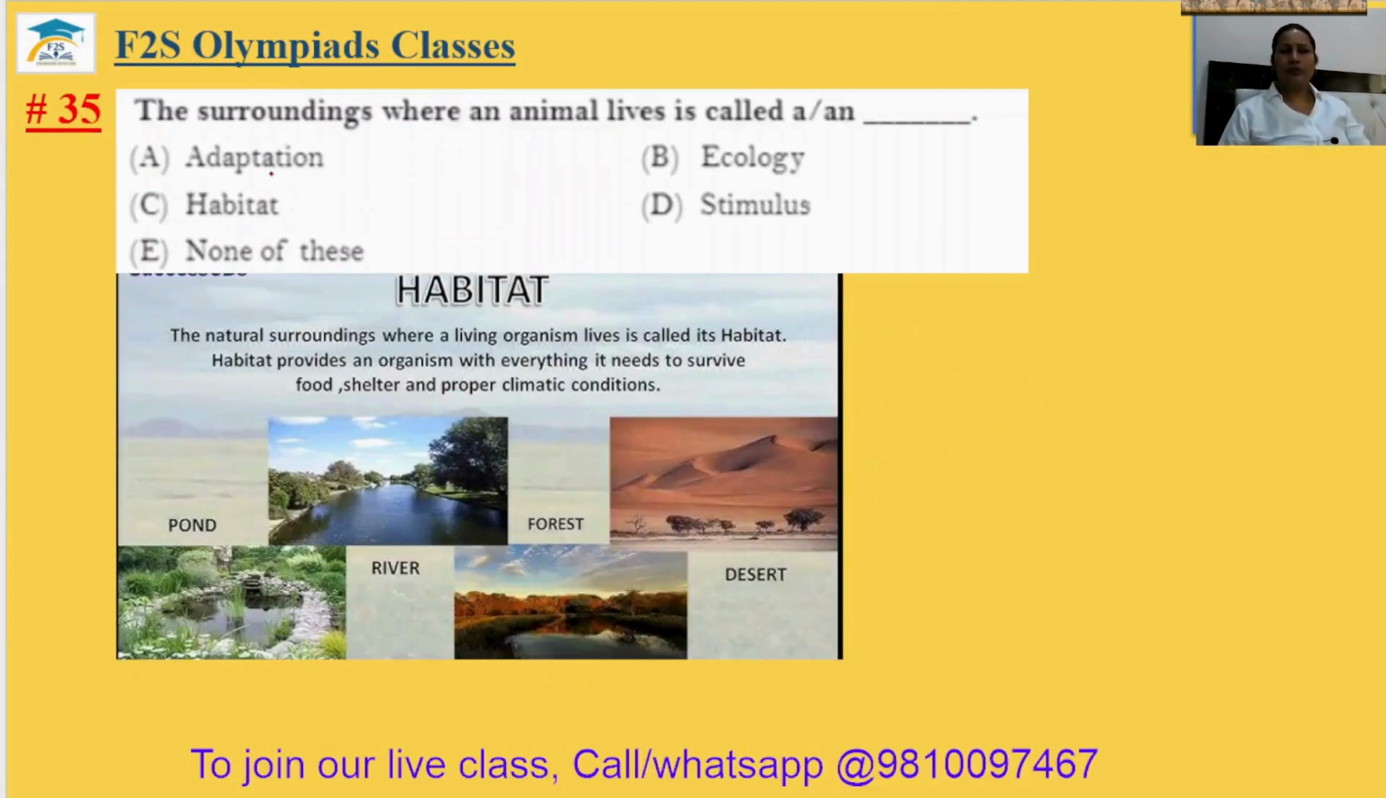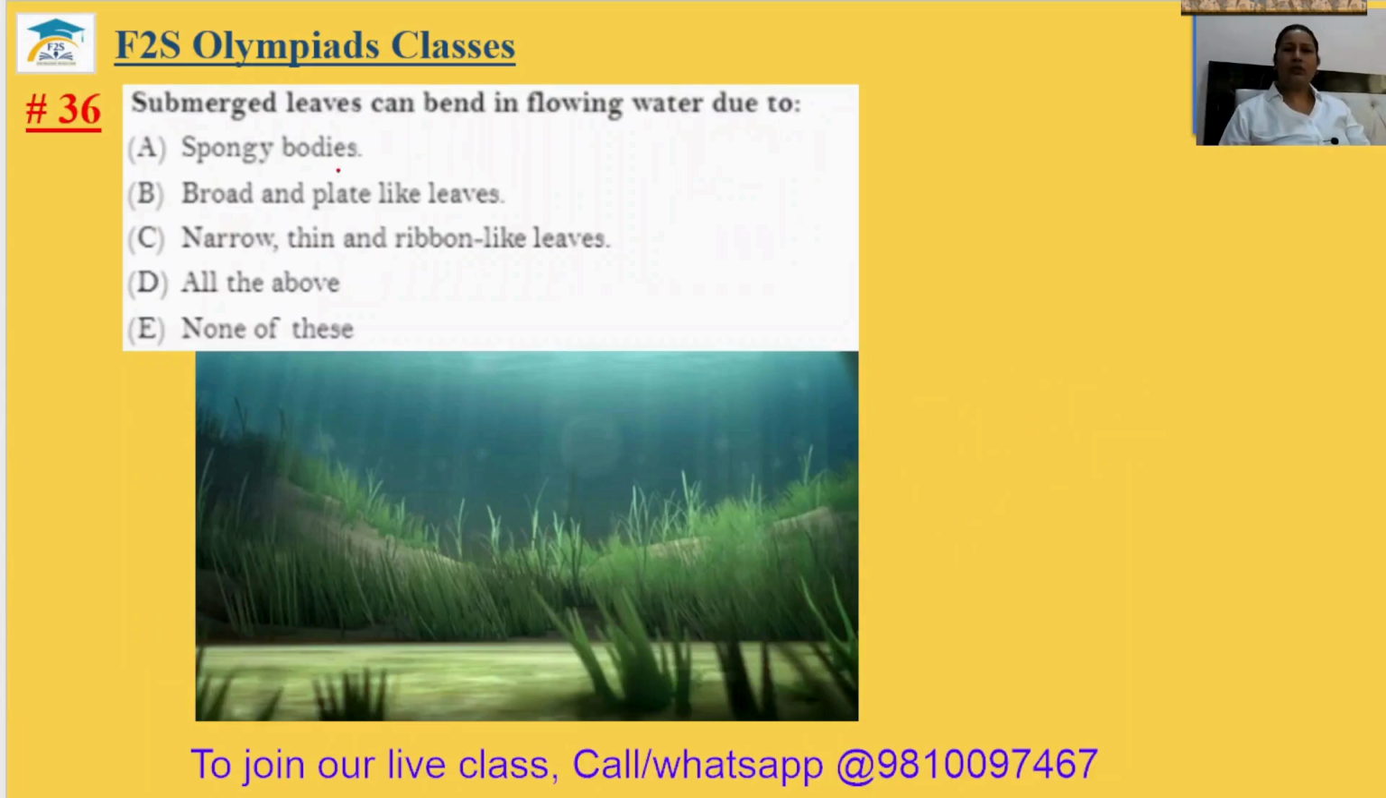Question number 35. The surrounding where an animal lives is called an, so where an animal lives, that is your habitat. 35th answer will be option C. Question number 36. Submerged leaves can bend in flowing water due to, so submerged plants have very thin leaves so that they can bend very easily. So due to the narrow, thin and ribbon like leaves, option C will be your correct answer. 36 answer is C.